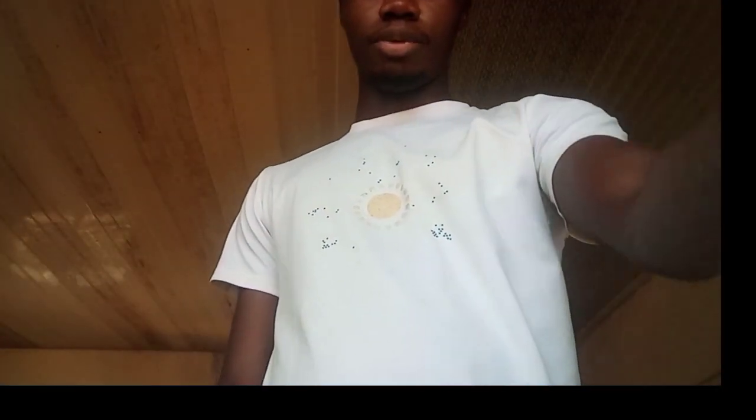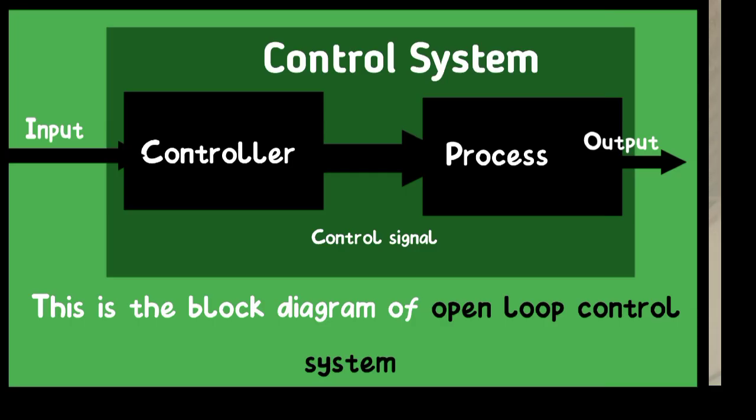You can see here in this block diagram that we have the controller, the process, the input, and the output. The input signal goes into the controller, then the controller controls it and gives the control signal to the process to produce the output. So this is the block diagram of an open loop control system.